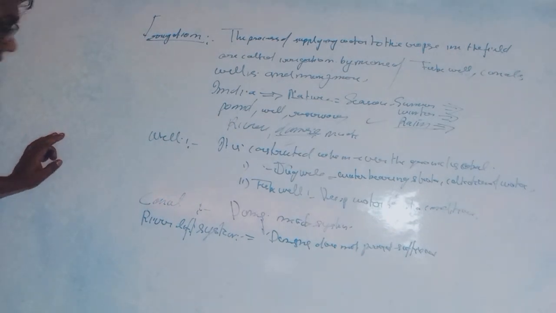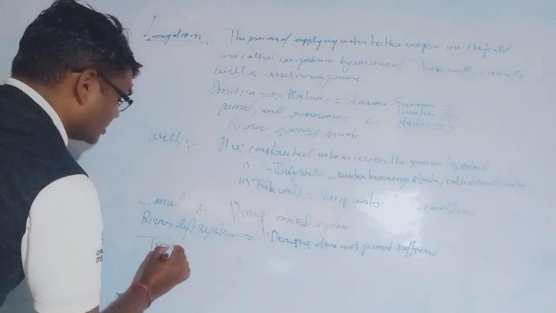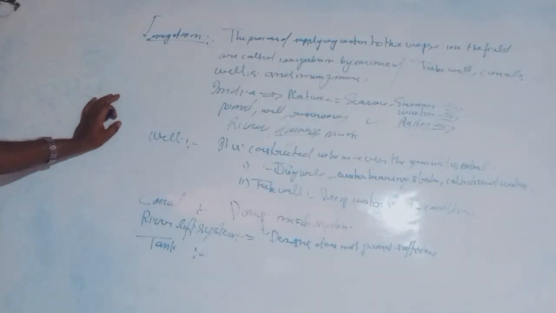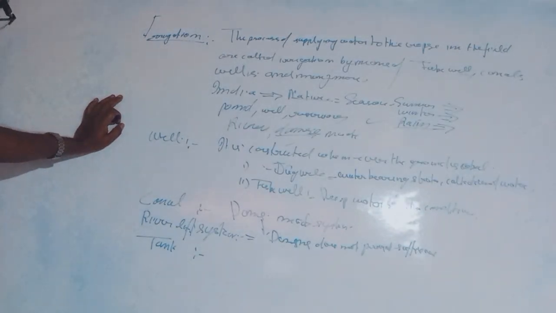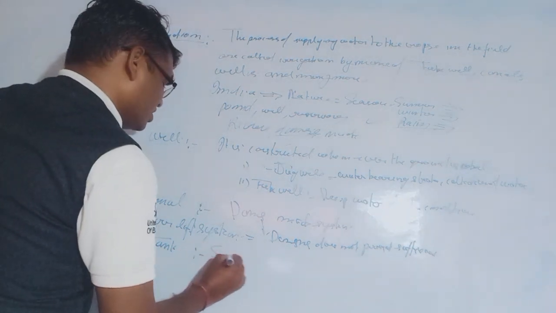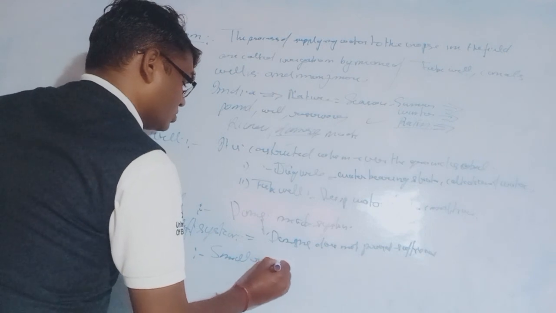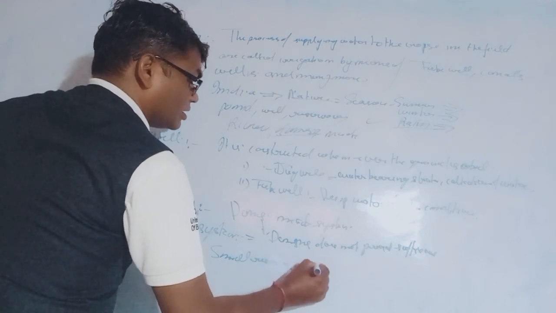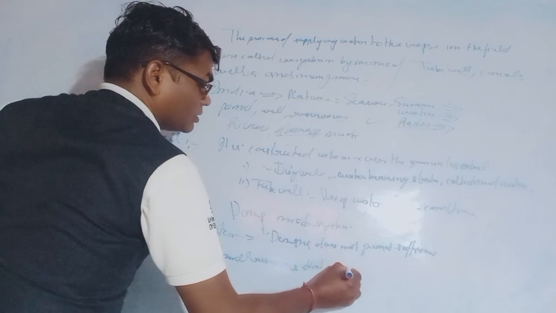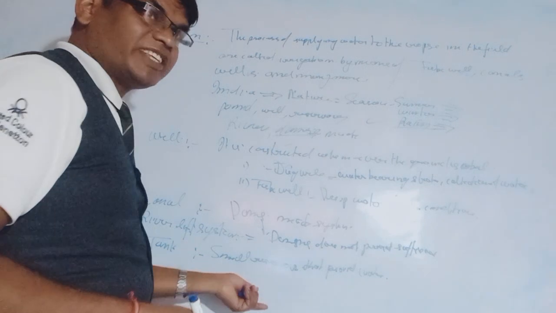Now tank systems, irrigation tank systems. So what is a tank system? As we know, in tank systems, small storage reservoirs store the runoff from smaller catchment areas. These are small reservoirs that provide water for the crops in the fields.